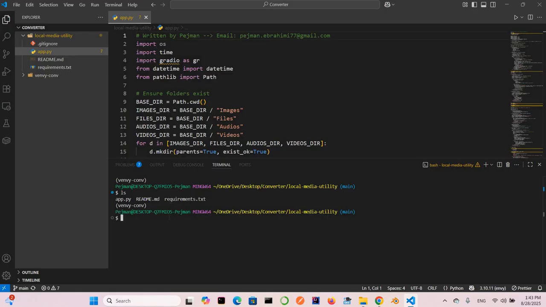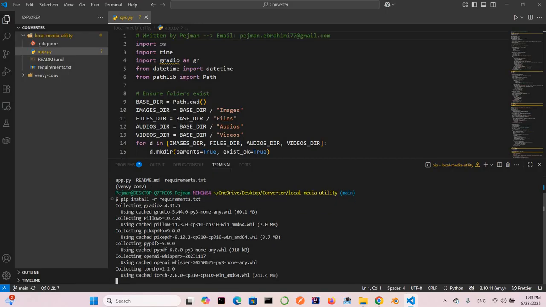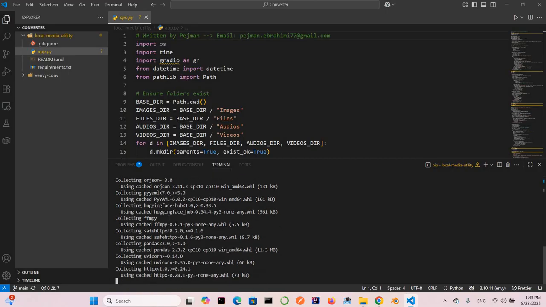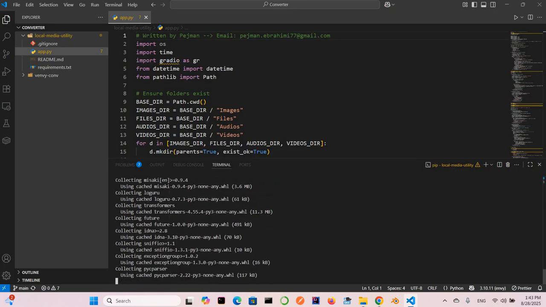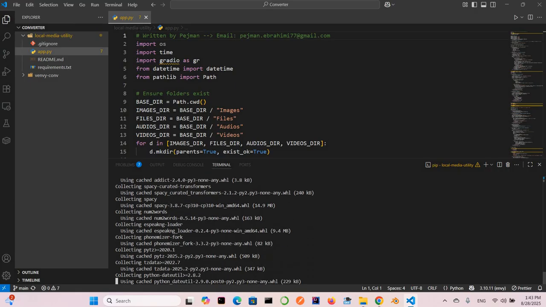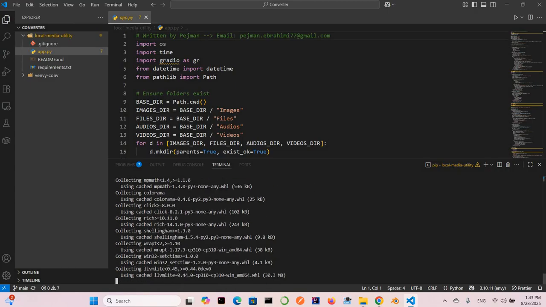So all I need to say is pip install -r requirements.txt, and just press enter. All requirements will be installed inside your virtual environment. So this is the way we can keep everything clean on our computer.